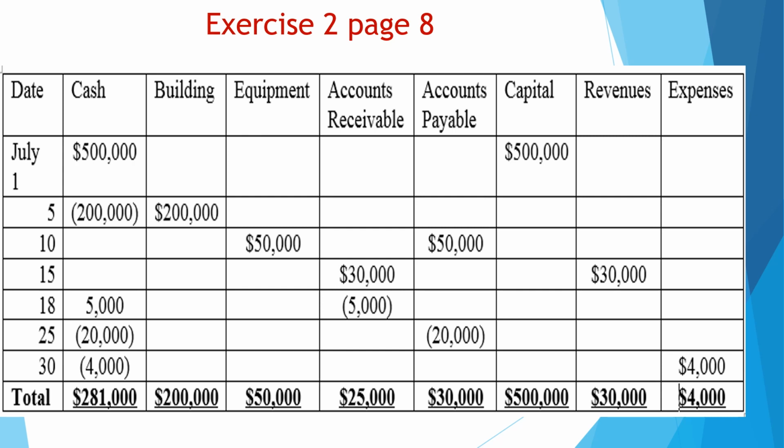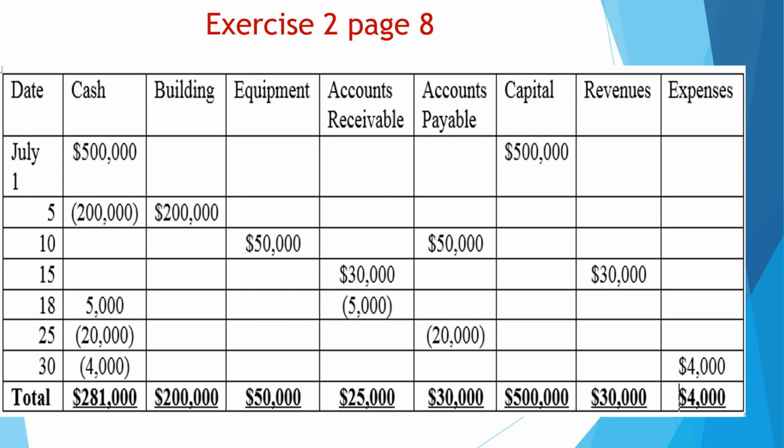And the date 25, paid 20,000 from the amount in purchasing of equipment. We purchased the equipment on July 10. In July 10 we have equipment and we have 50. But when we pay now 20 from the amount, this indicates that the accounts payable and not the equipment, because the equipment 50, this is the cost of the equipment, and it is recorded only once.